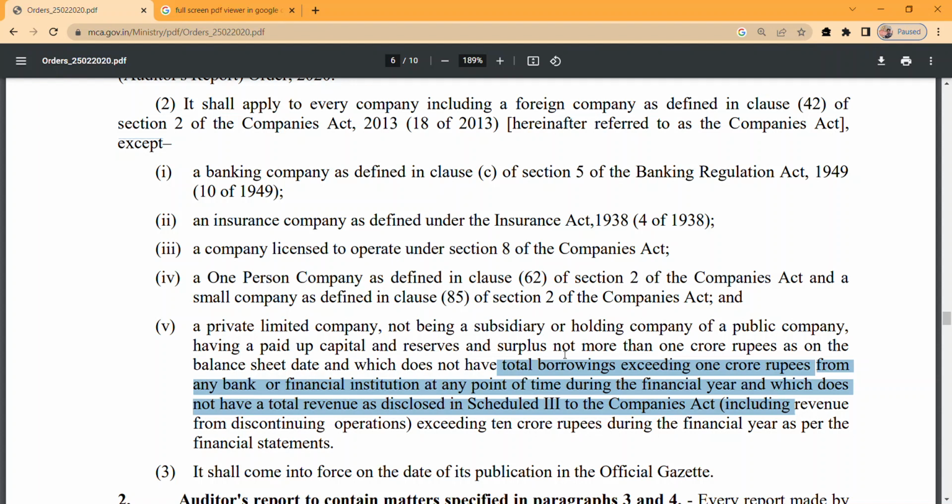So for a private limited company, first it should not be a subsidiary or holding of a public company, and its paid up share capital should not exceed 1 crore, and total borrowing should not exceed 1 crore, and total revenue disclosed in Schedule 3 should not exceed 10 crore rupees. If all of the conditions are followed, it gets an exception from following CARO.